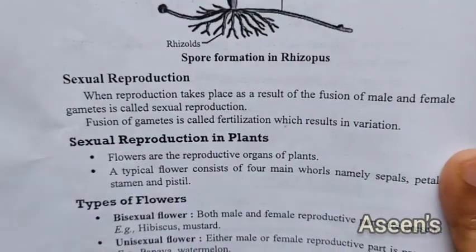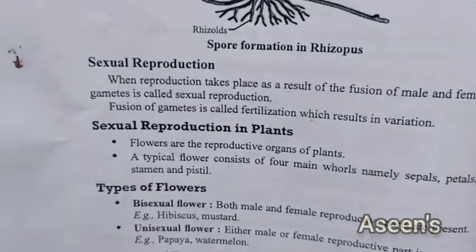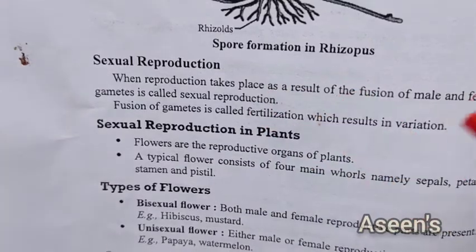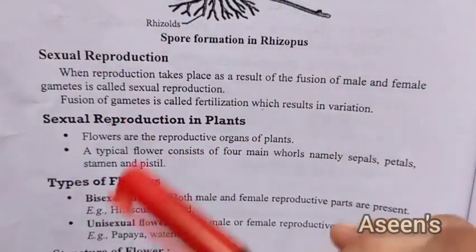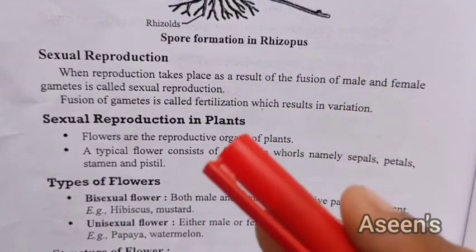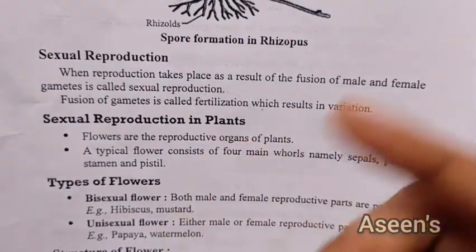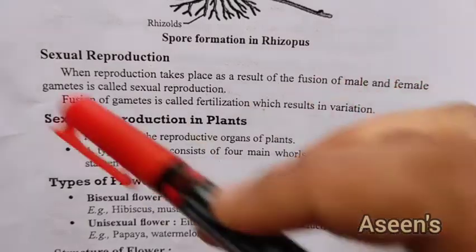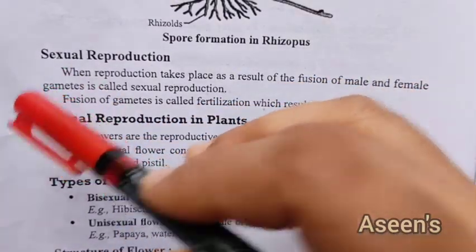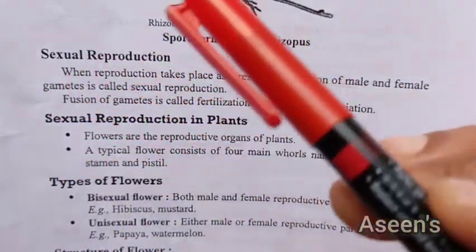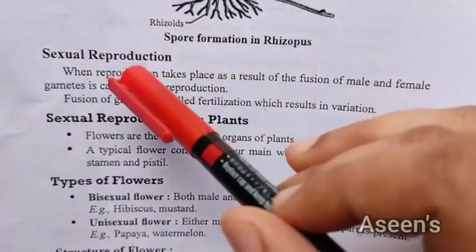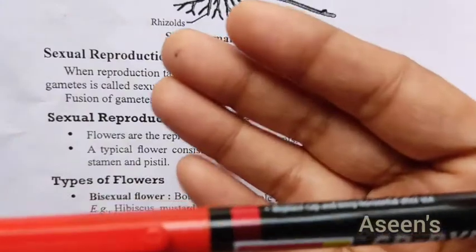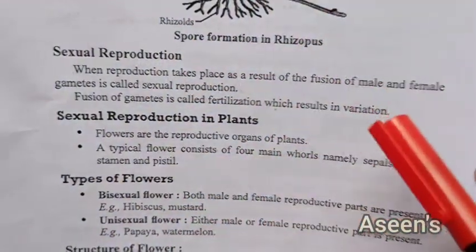What do we mean by sexual reproduction? It's a method of reproduction where fusion of male and female gametes takes place. So there is a male and there is a female gamete. The reproductive cells we are talking about are nothing but gametes, and when they fuse, that results in the production of a zygote, which results in the reproduction of the being or the species.